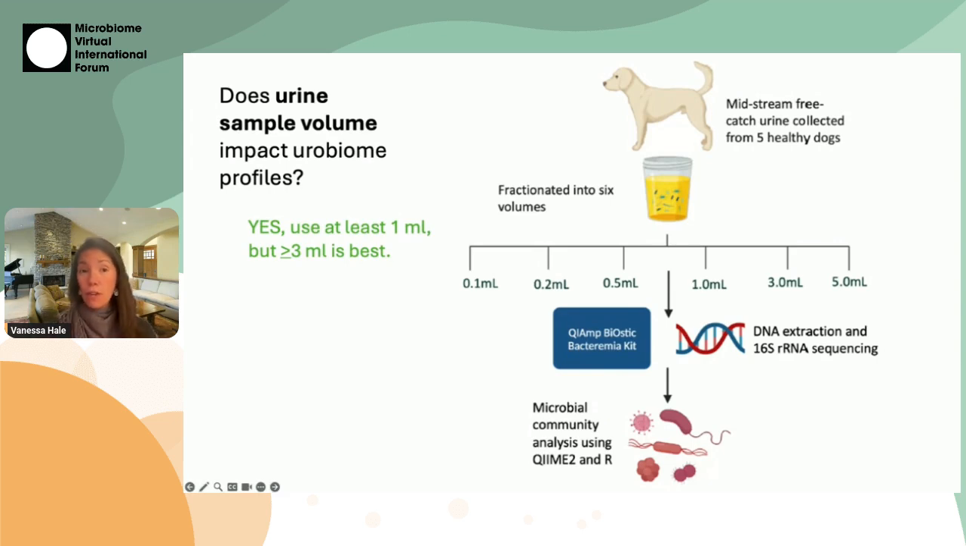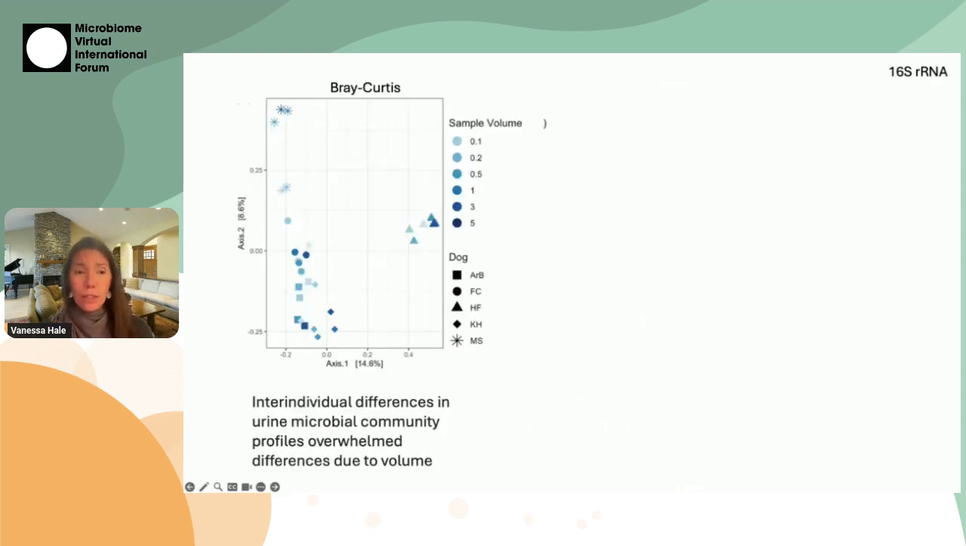Again, this is healthy voided urine from dogs. But the greater the volume, so 3 mils or more, really produced more reproducible and consistent results. And so that helped us know something about volume. What that looks like here, so here we've got a Bray-Curtis plot.